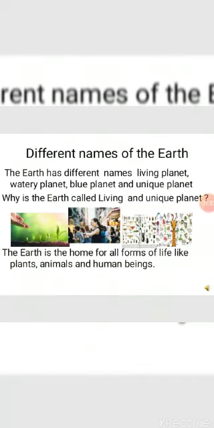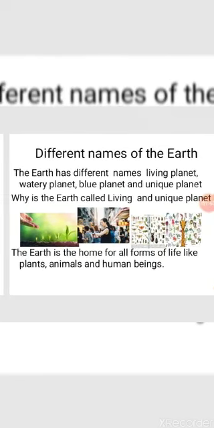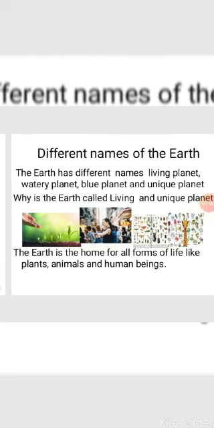The Earth has different names like living planet, watery planet, blue planet, and unique planet. These names have explanations why each of them is called so. The Earth is a home for all forms of life like plants, animals, and human beings. So life exists on the Earth, not on any other planet. What are the reasons for life to be on the Earth? Let us look.